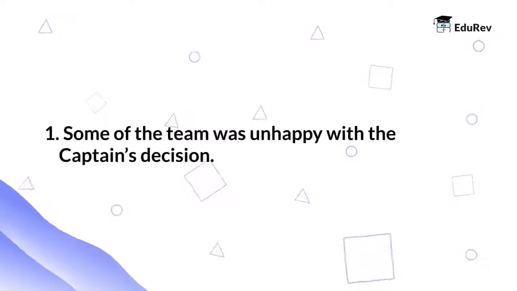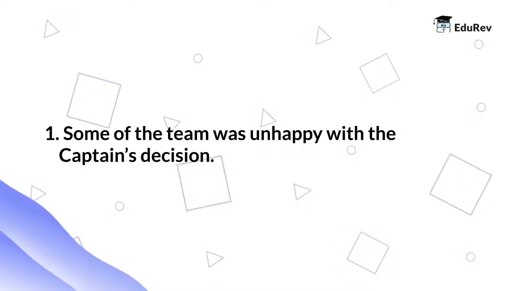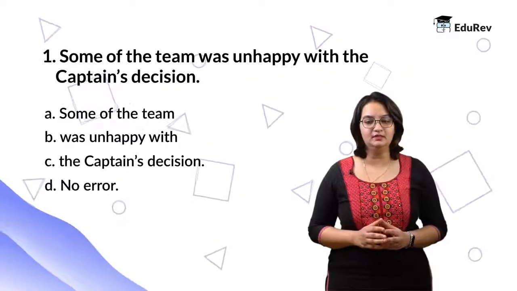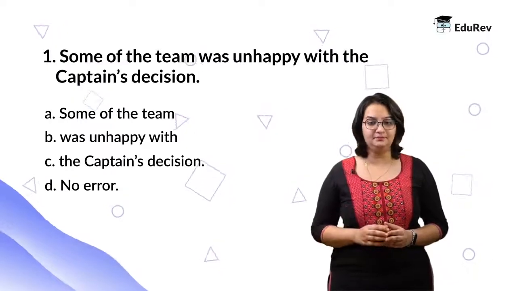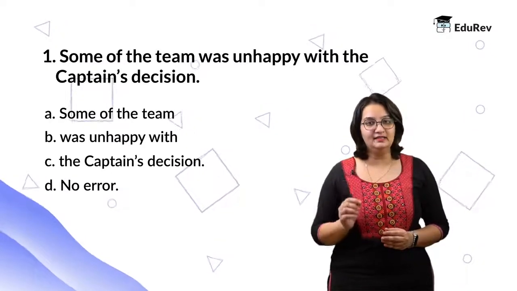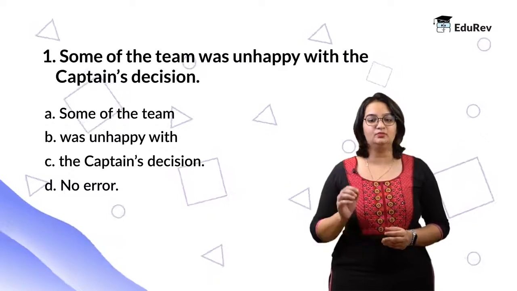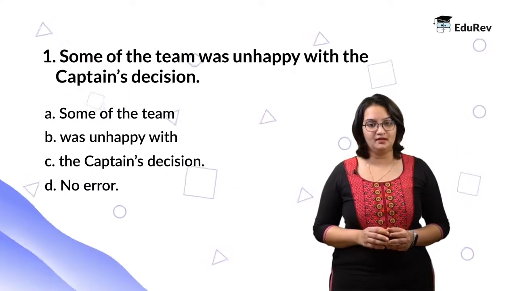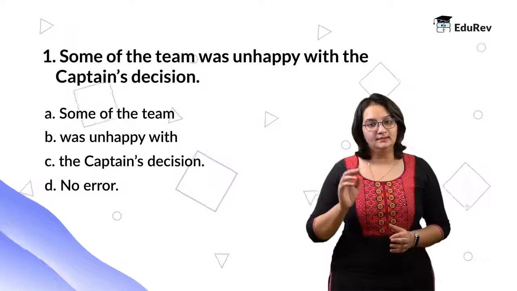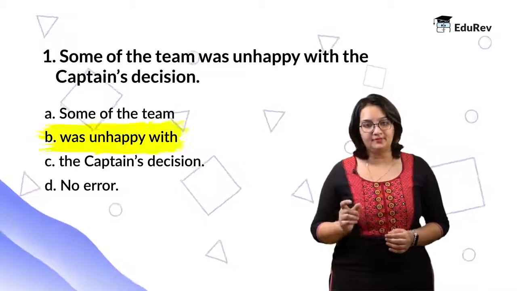Some of the team was unhappy with the captain's decision. Option A, some of the team. Option B, was unhappy with. Option C, the captain's decision. And option D, no error. In this statement, the part that is incorrect is part B. Why?